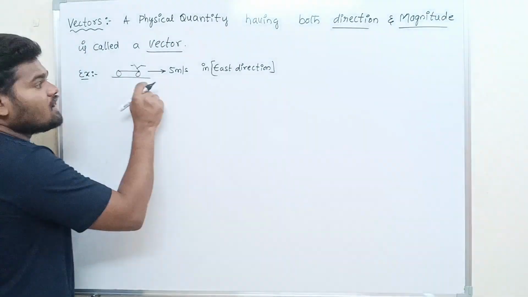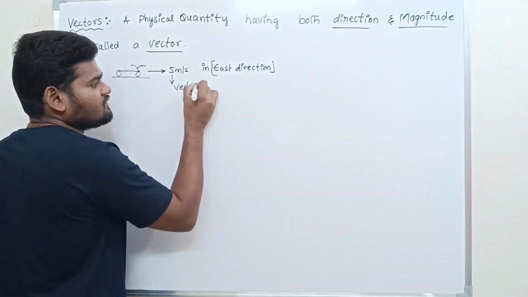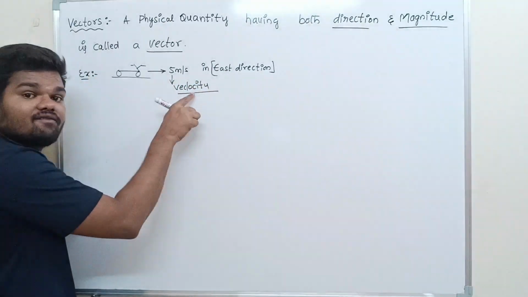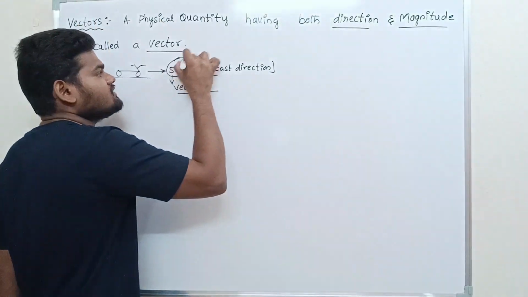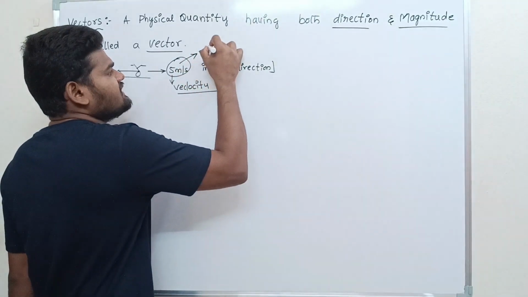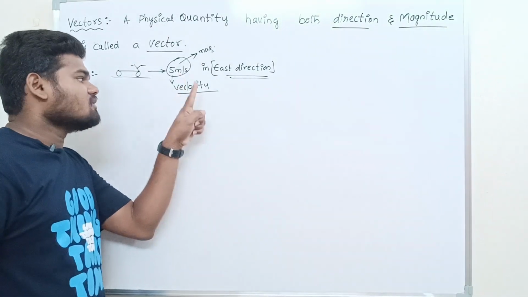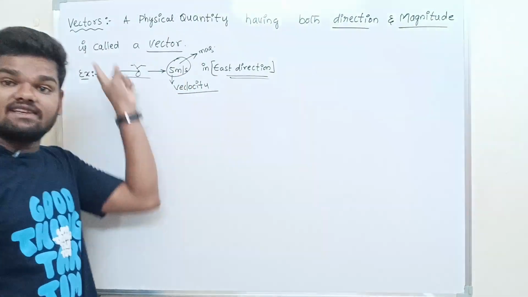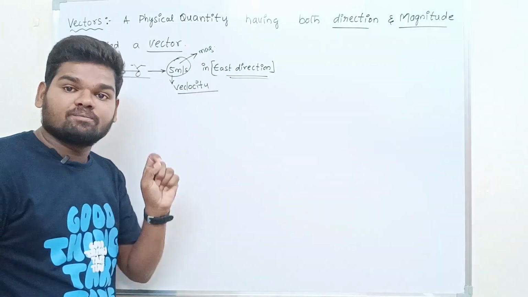But here we call this physical quantity velocity. Why do we call it velocity? Velocity is a vector quantity because it has both magnitude and direction. What is magnitude? Magnitude is nothing but the constant value. So now this physical quantity is called what? Velocity. Velocity is a vector quantity because it has both direction and magnitude.